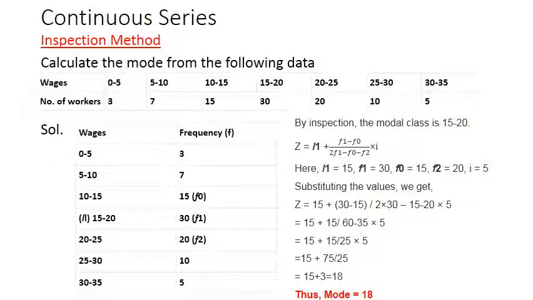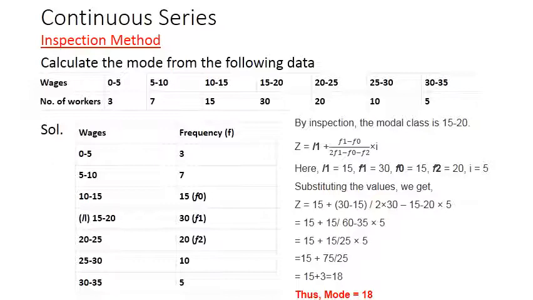By the inspection method, you will find that the modal class is 15 to 20, because the highest frequency is associated with the class interval 15 to 20. So 15 to 20 is the modal class. Then what will be the mode of that series? Remember one thing, when you find the modal class, your mode will be between 15 and 20. It will not be less than 15 or greater than 20. If your answer is less than 15 or more than 20, that means you have gone wrong somewhere.